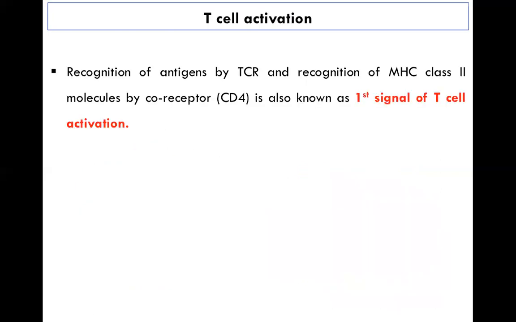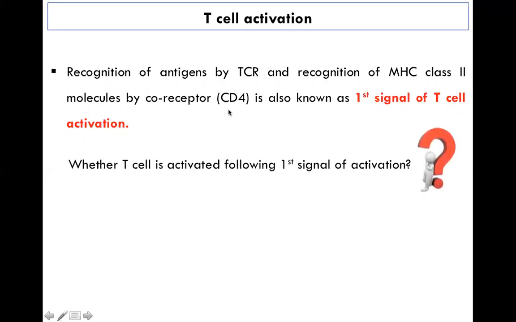Recognition of antigen by the TCR and recognition of the MHC class 2 molecule by the co-receptor CD4 is known as the first signal of T cell activation. Now the question is whether the T cell is activated following the first signal of activation. The answer is no. So then, of course, the question is raised: how do the T cells get activated?